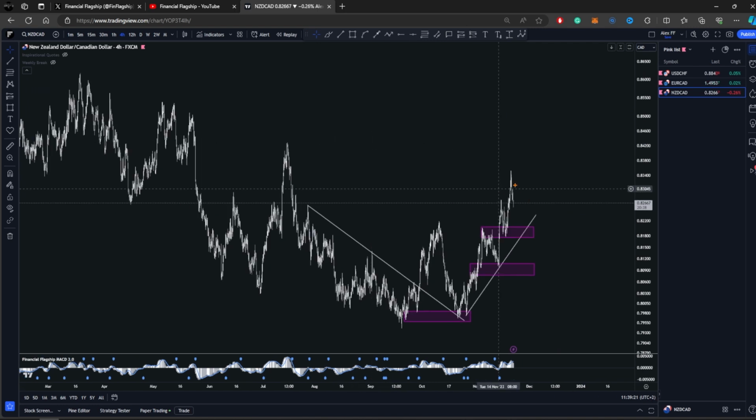Overall, I'm pretty bullish on New Zealand CAD on the 4-hour time frame, and I'm pretty confident that this will give us a proper setup at some point. If not from here, then let it break the top, and then we'll be looking for another pullback, so we get our setup towards the upside.